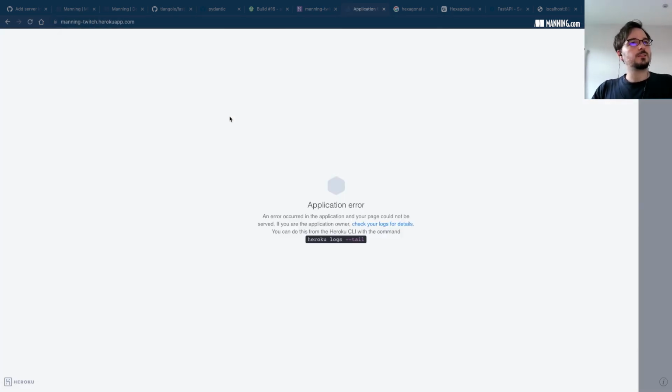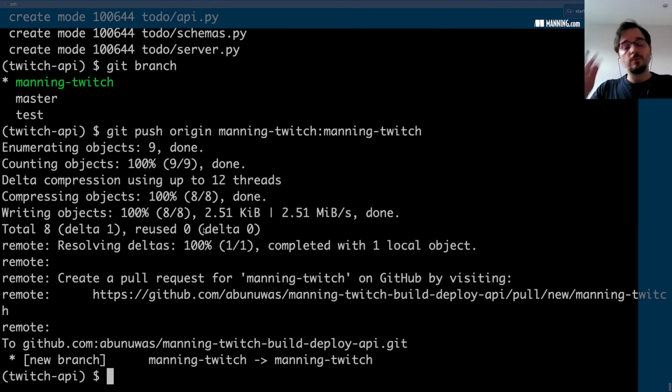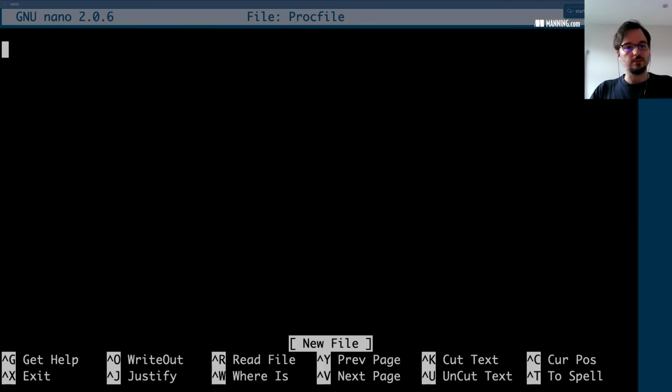So let's go ahead and visit this URL here. That is, oh, something went wrong. Oh, actually, I forgot to add the Procfile. So if you're deploying to Heroku, you need to have this file that runs the app. So let me do nano here, and let me find the content of this file. It should be like this.